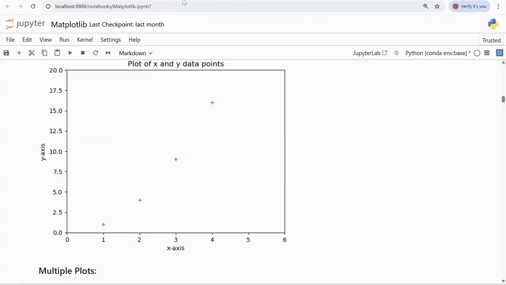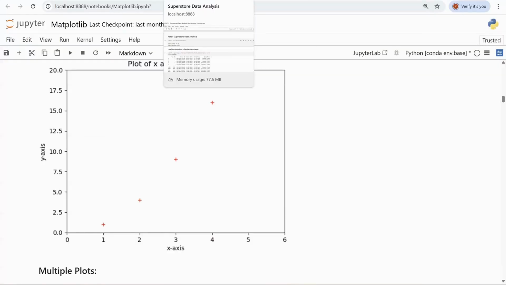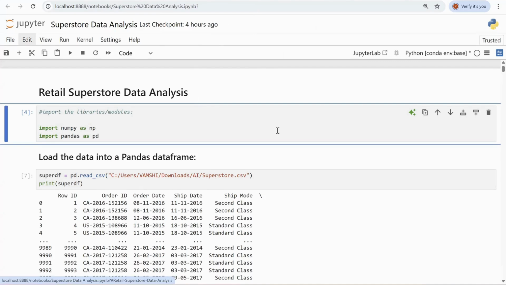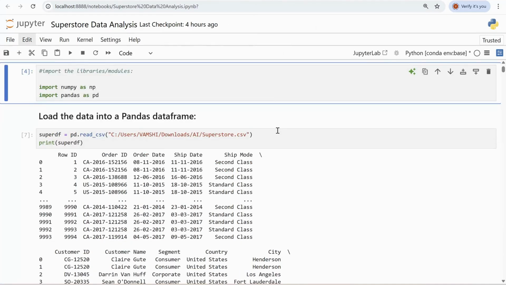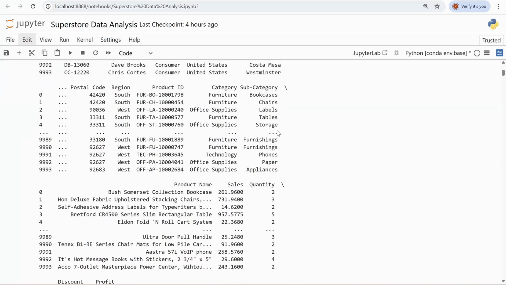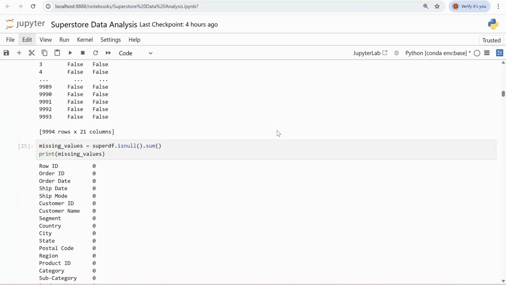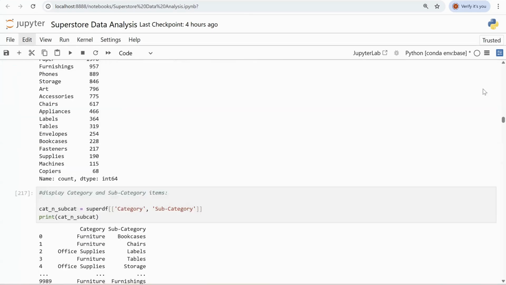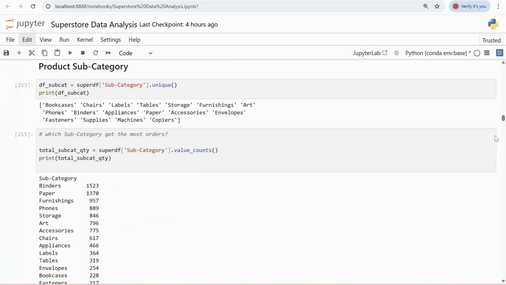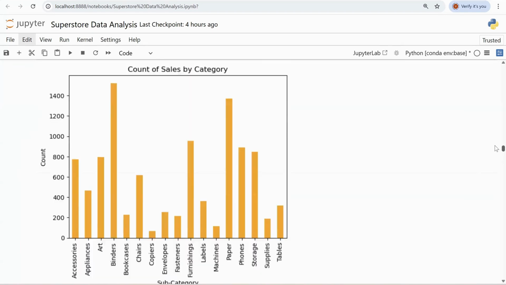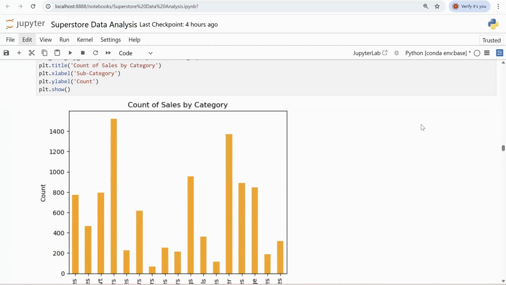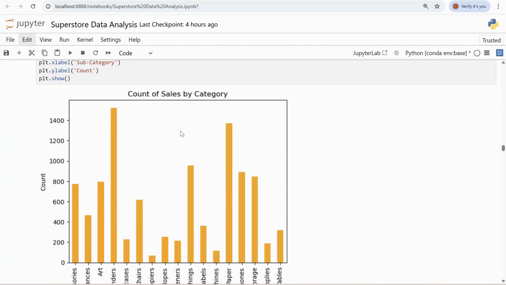So now again, let me show you a few things about the statistical projects here. If you look at this retail superstore data analysis, as I told you, we not only analyze data, but we also visualize the data in different ways here. So let me walk you through some cases as to how you will be visualizing the data. You use different analyses in order to look at visual ways here. For example, look at this. This is about the count of sales by category, or for example, you can even go with count of sales by region, or count of sales by different subcategory products here. All right. So we'll also be analyzing some sales things here.